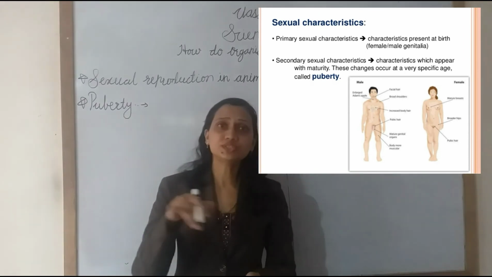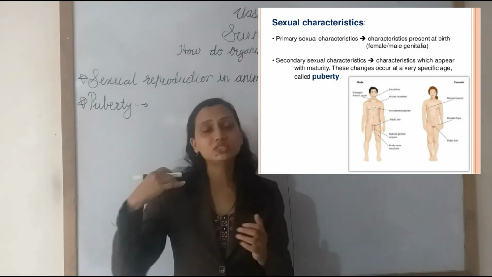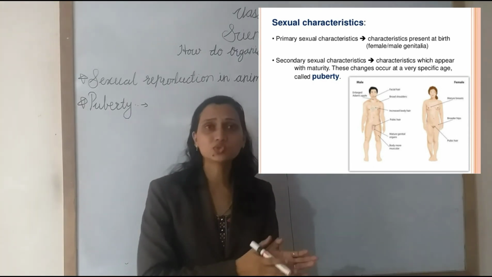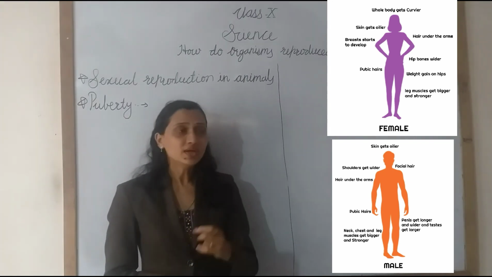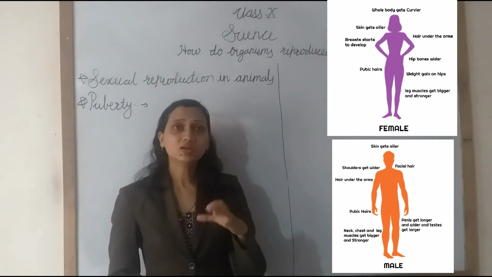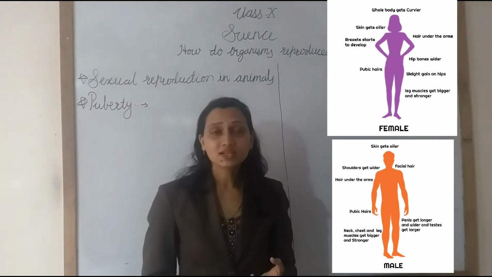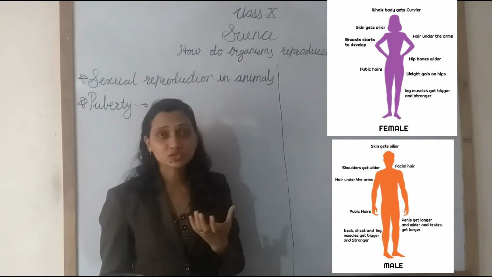Now which other changes occur during puberty? Some changes are common in boys and girls. Which common changes occur? Hair grows in the armpit and in the genital areas. In boys, hair also grows on the face and on the chest.